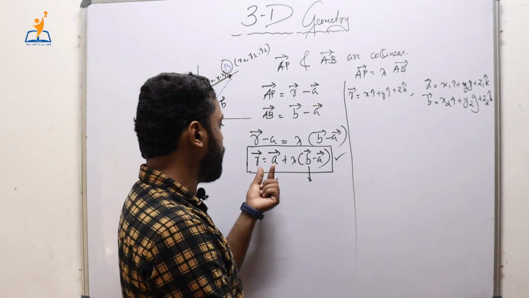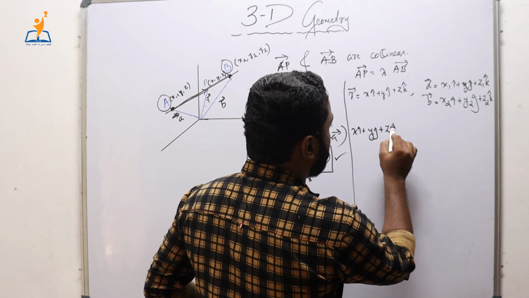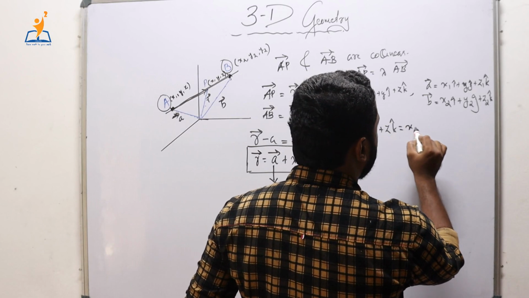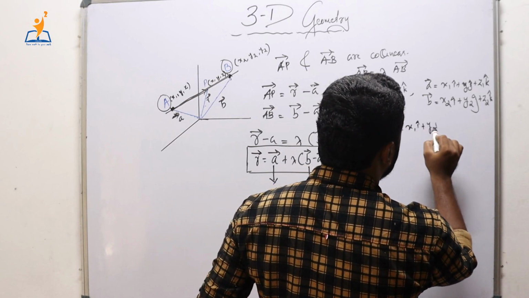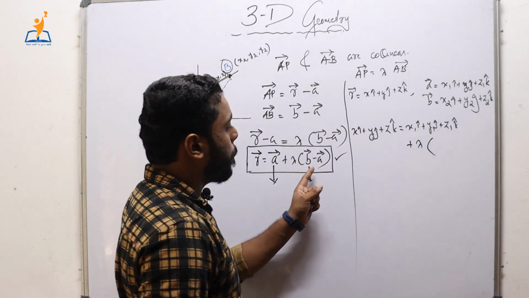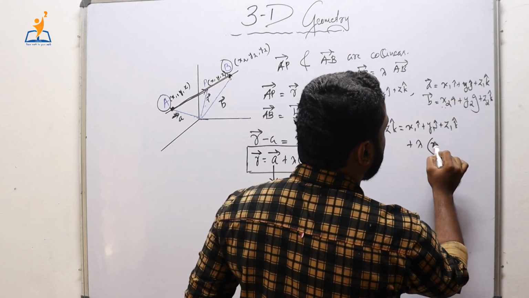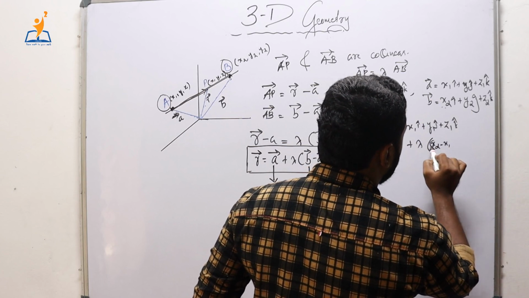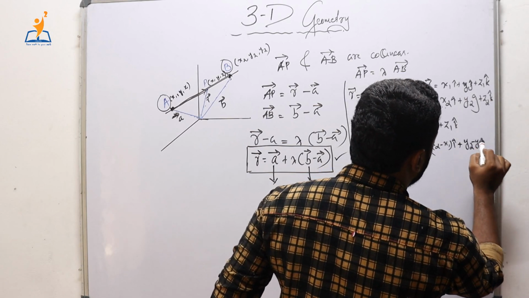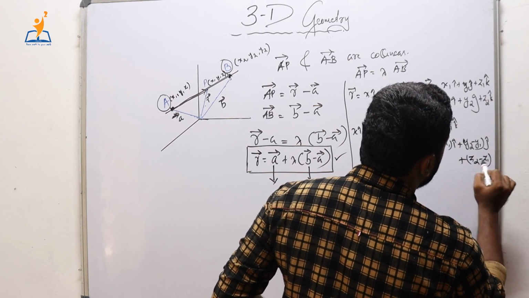Now substituting these things here, we get x i cap plus y j cap plus z k cap is equal to A plus lambda into B minus A. What is A? x1 i cap plus y1 j cap plus z1 k cap, plus lambda into B minus A. What is B minus A? x2 minus x1 i cap plus y2 minus y1 j cap plus z2 minus z1 k cap.